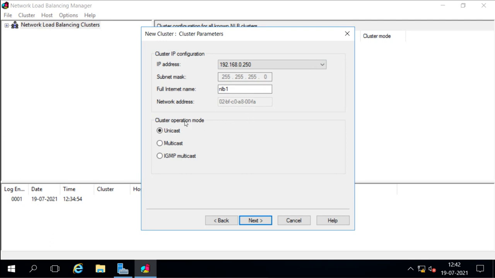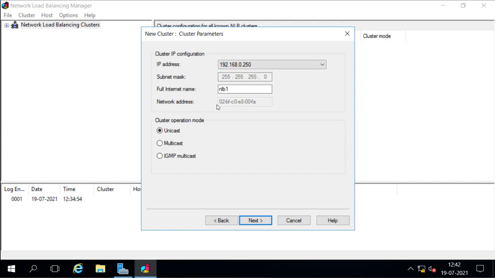Now here we have the option for the cluster operation mode. We have unicast, we have multicast, and we also have IGMP multicast. So these three options we have for the operational mode for the cluster. Now see what happens when we select unicast. Now remember, every IP address needs a MAC address.